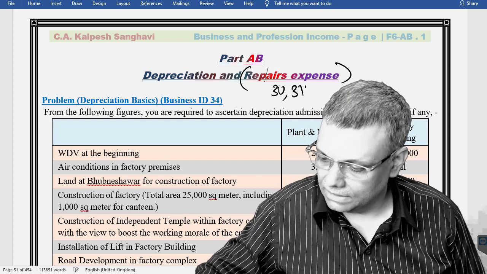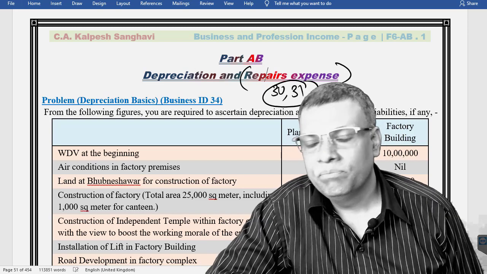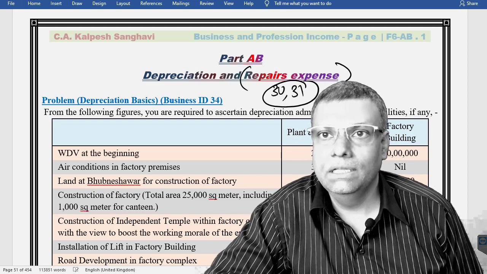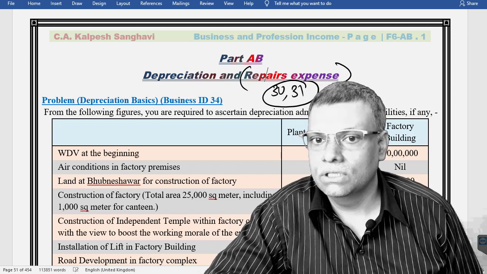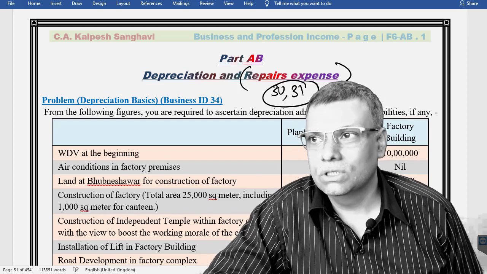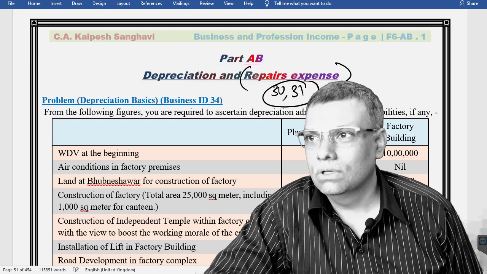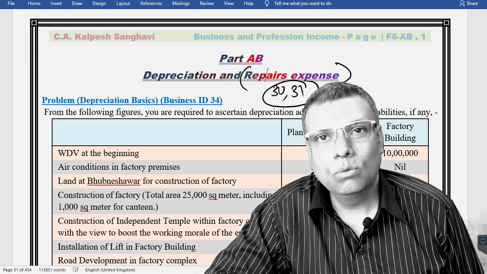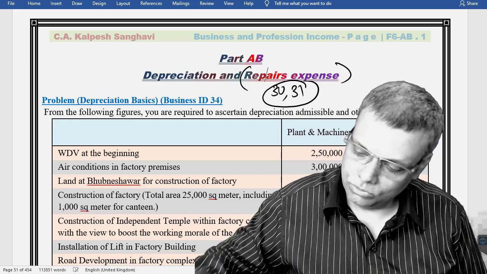Section 30-31 basically says that where there are any assets which are used for the purpose of business and profession, if there is any repairs, maintenance kind of an expenditure, then you will get a deduction under this particular provision. Not much to discuss. And as you know, the concepts of revenue, capital and all basic concepts are equally applicable under this particular provision.